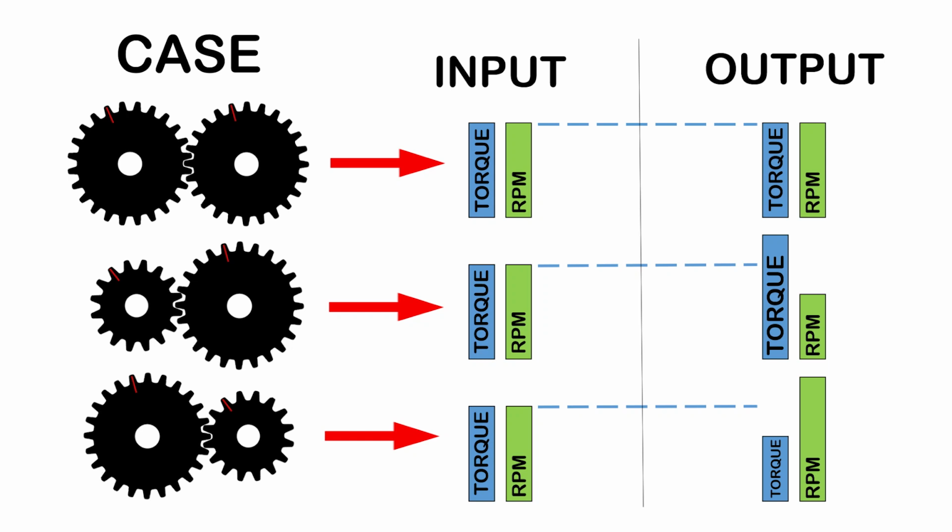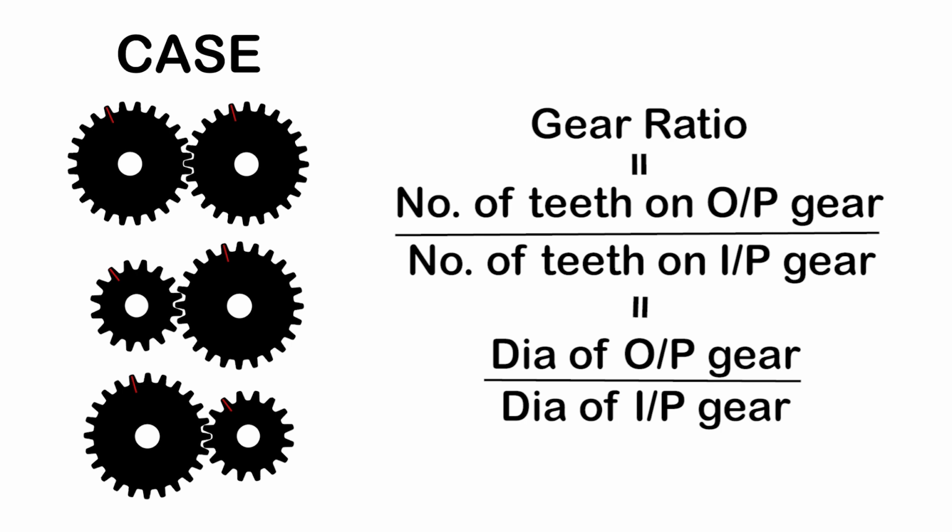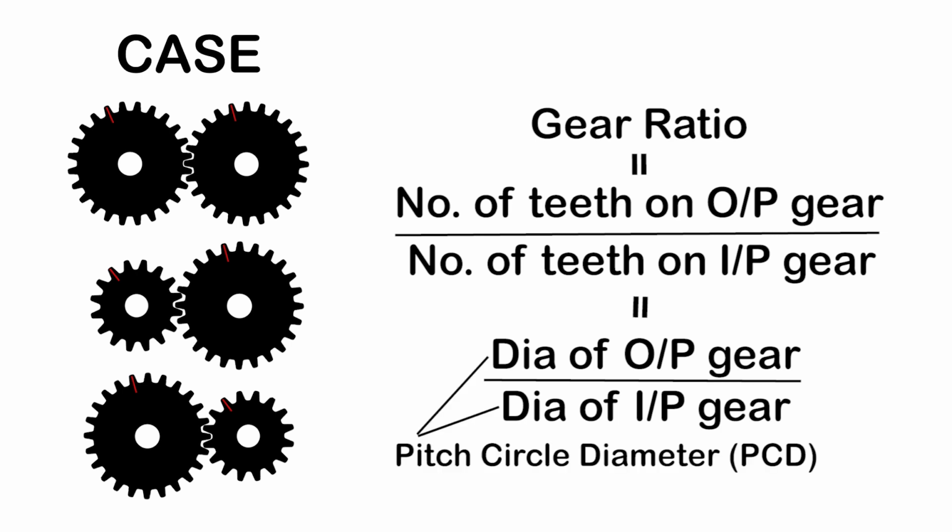These three scenarios tell us that with varying sizes of gears, we can obtain different combinations of output torque and output speed. Thus, we can modify the prime mover torque and speed as we want with different gear ratios. Gear ratio is the ratio of the number of teeth of the output gear to the number of teeth on the input gear, which is also equal to the ratio of output gear diameter to input gear diameter. By diameter, I mean pitch circle diameter, but let us stick to the word diameter for now, as we need to understand the concept before going into the depths of gear terminology.